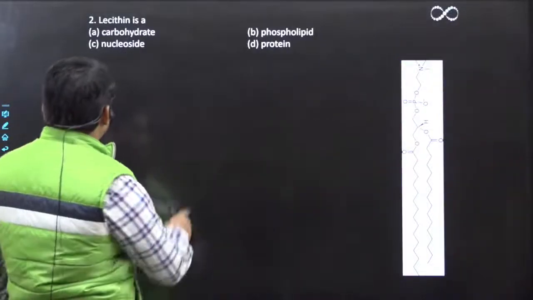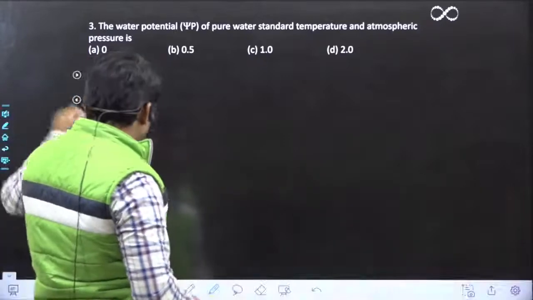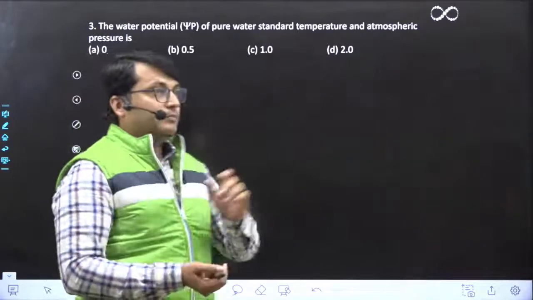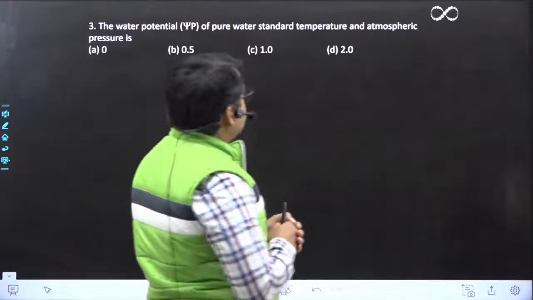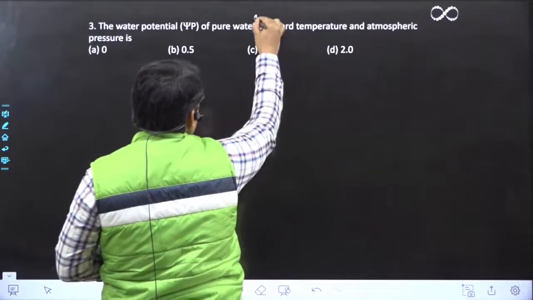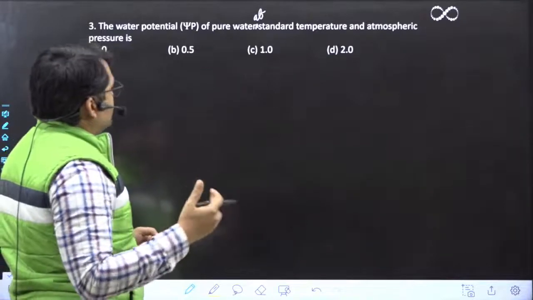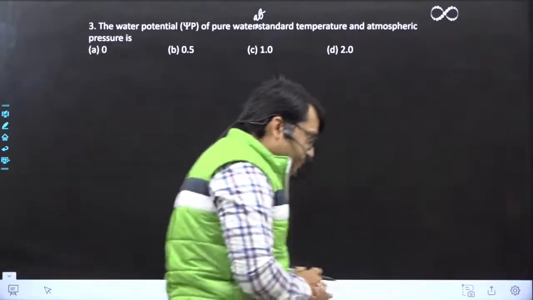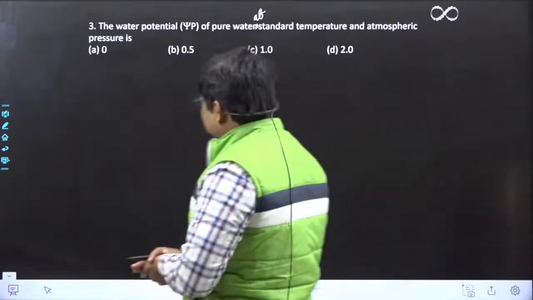Let's move to the third question. Okay? What is the third question? The third question is the water potential, right? Okay. So the water potential of pure water at standard temperature and atmospheric pressure. यहाँ पे ना question में at रह गया है. So add कर लीजिए. The water potential of pure water at standard temperature and atmospheric pressure is, okay, A 0, B 0.5, C 1 and D 2.